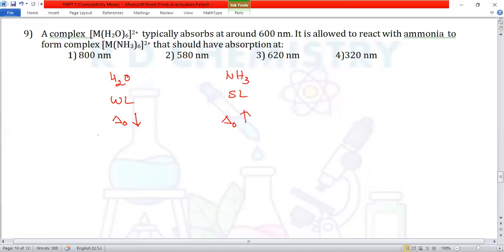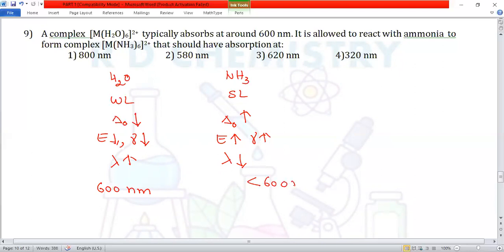When delta O is smaller, the energy required is less, or the frequency required is less for jumping of the electrons, or lambda will be larger here. On the other side, energy required is more, frequency is more to excite the electron, or the lambda will be less. Suppose the first complex absorbs at 600 nanometer. The second one should have a wavelength less than 600 nanometer.